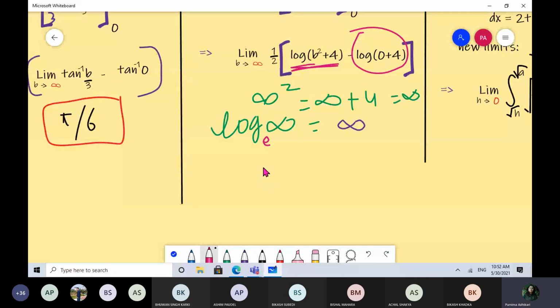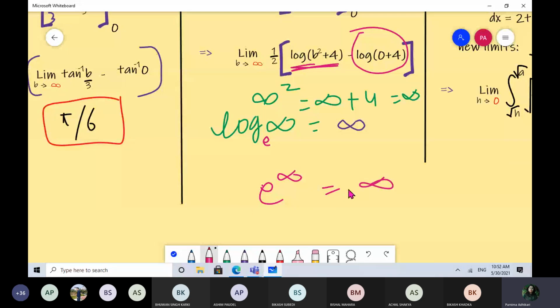Whenever we simply say log in integration, that is natural log. Its base is e. Keep this in mind. Now, what is e to the power infinity? It is infinity. That's why log of infinity is infinity.